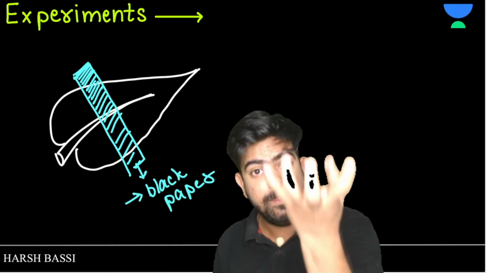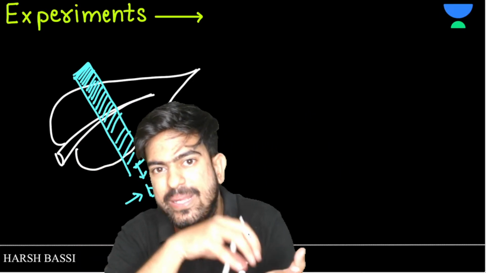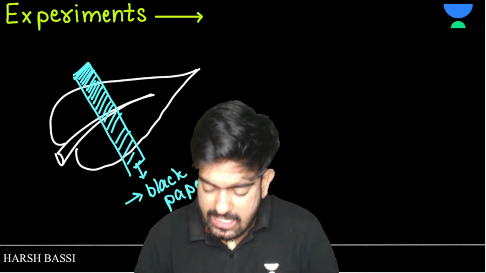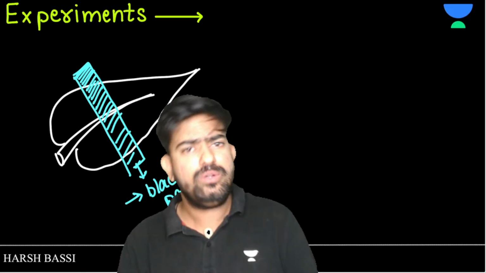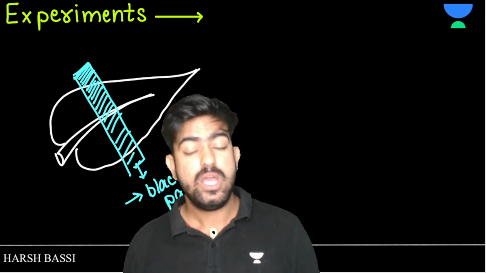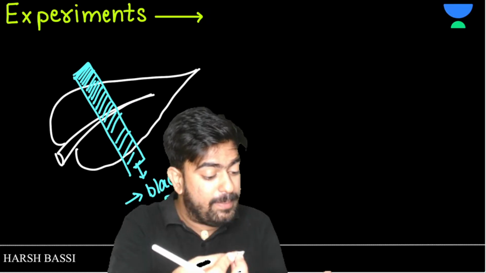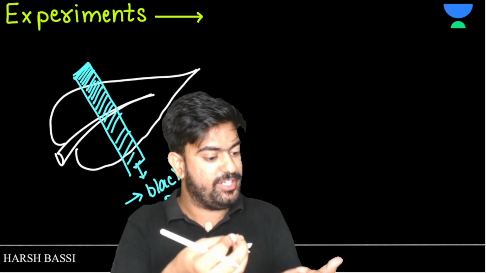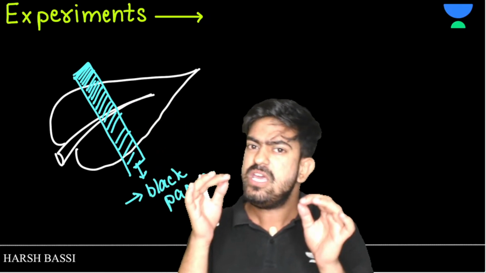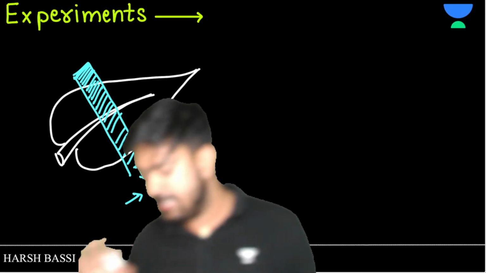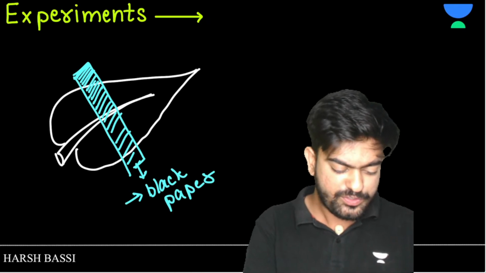If you have taken the black paper, apply your brain, sunlight is not going to penetrate that black paper. Exactly. And if sunlight is not going to penetrate that paper, right now we know that photosynthesis was not taking place. But at that time, that scientist was very excited. He opened that black paper and saw, oh my God, I discovered something. You know what I discovered? I discovered that photosynthesis doesn't take place in absence of sunlight. Clear to everyone? So this was the first experiment.